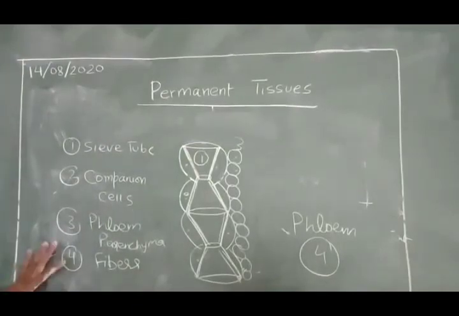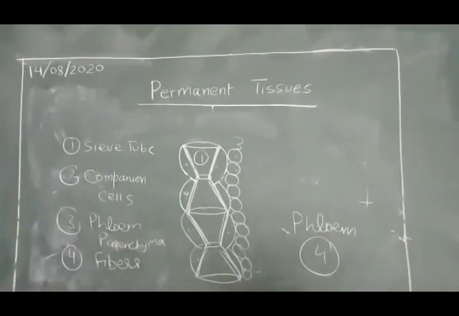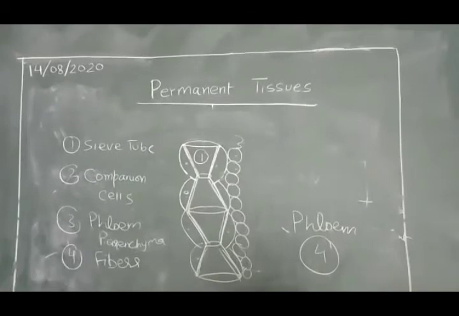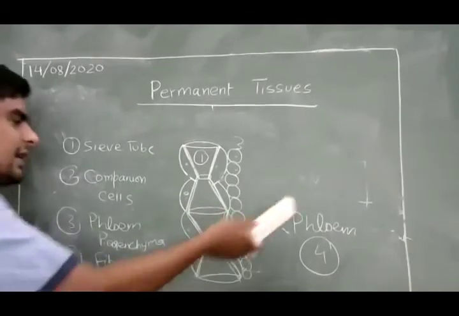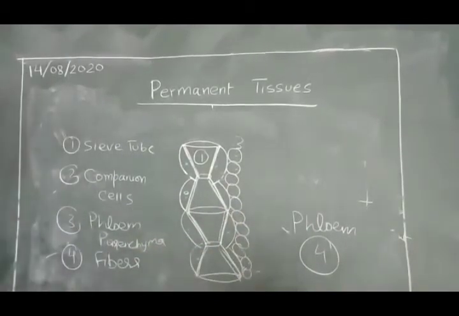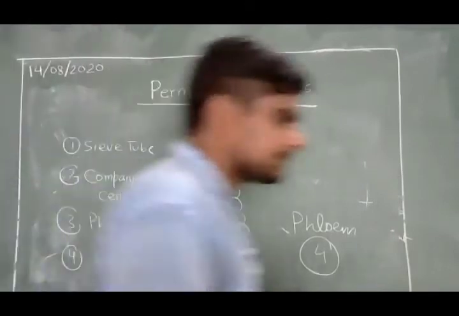So I think now it's clear why we call a tissue a simple permanent tissue and why a tissue is called a complex permanent tissue. And you have to remember the examples of these: parenchyma, collenchyma and sclerenchyma, as well as xylem and phloem in the complex permanent tissue. Is this clear?